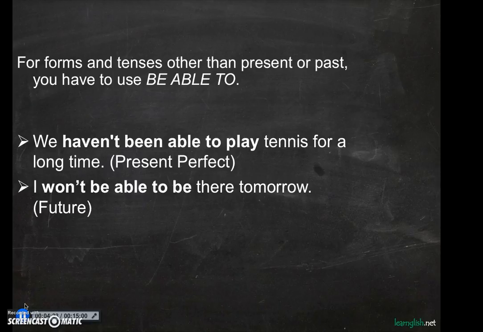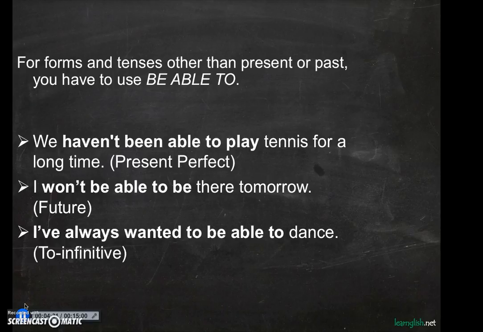If you have to use the future, it's not possible to say, I will can, but you need to say, I won't be able to be there tomorrow. And the same happens, for example, if you have to use an infinitive with to, you need to use be able to. So I've always wanted to be able to dance and not I've always wanted to can to dance. Okay, so you need to remember that apart from present and past, you need to use be able to in those cases.